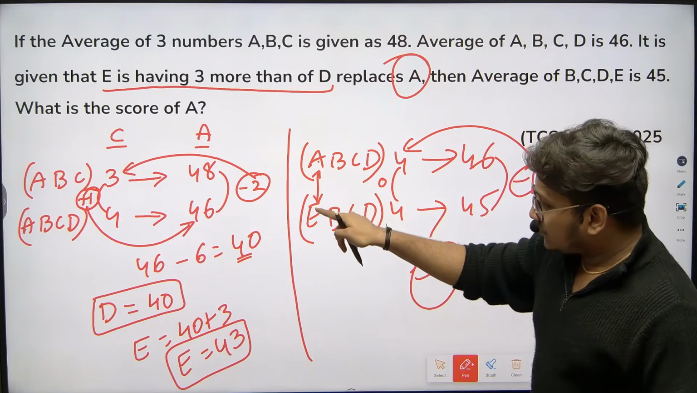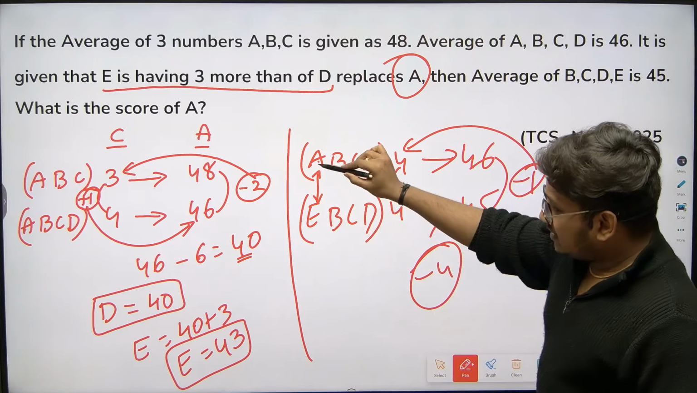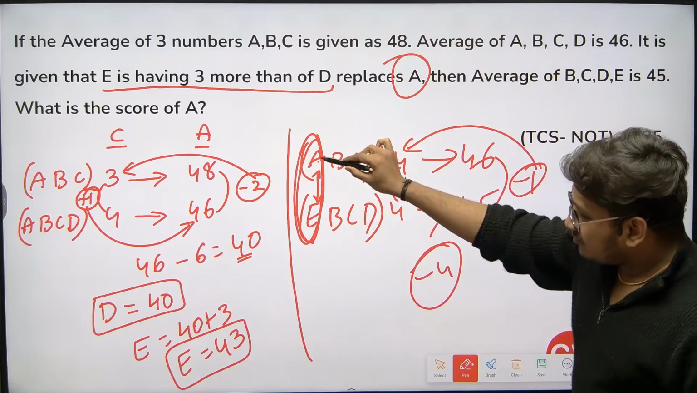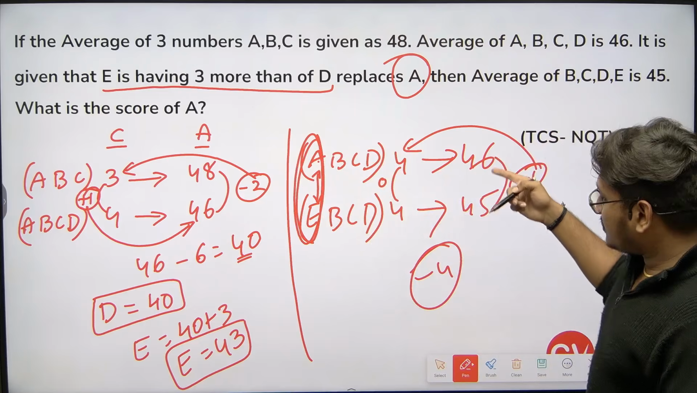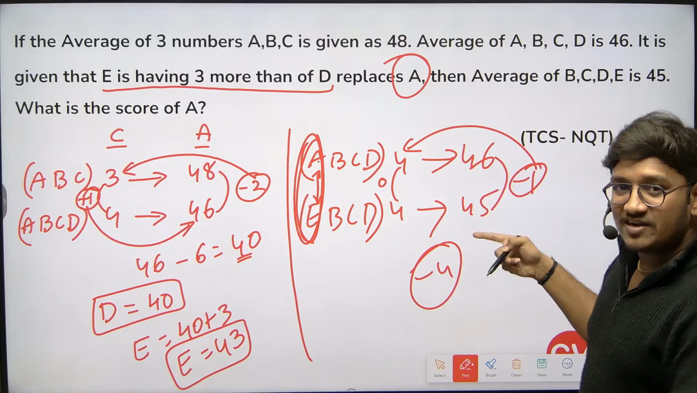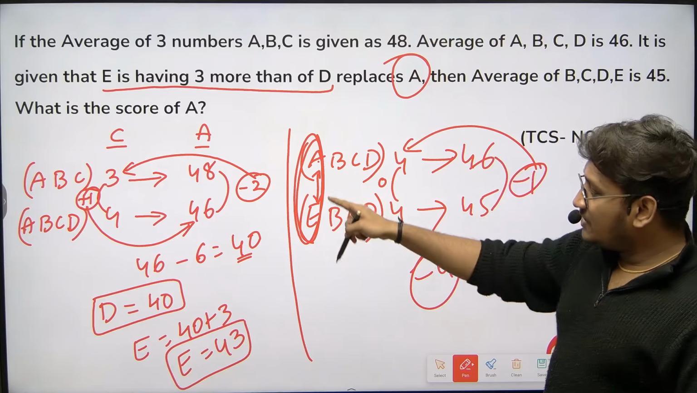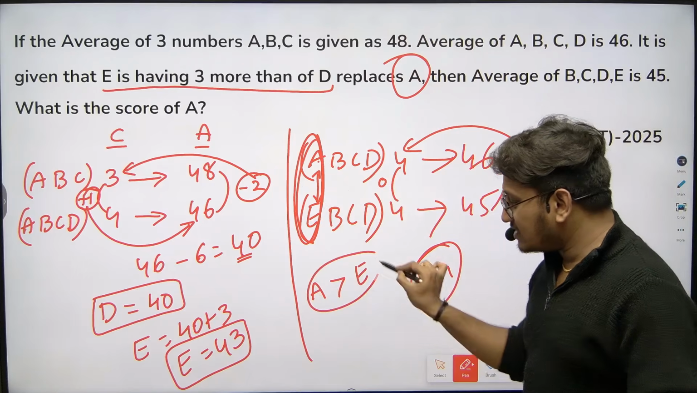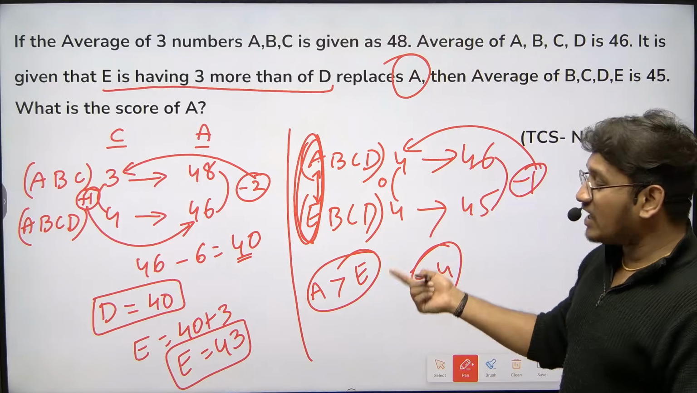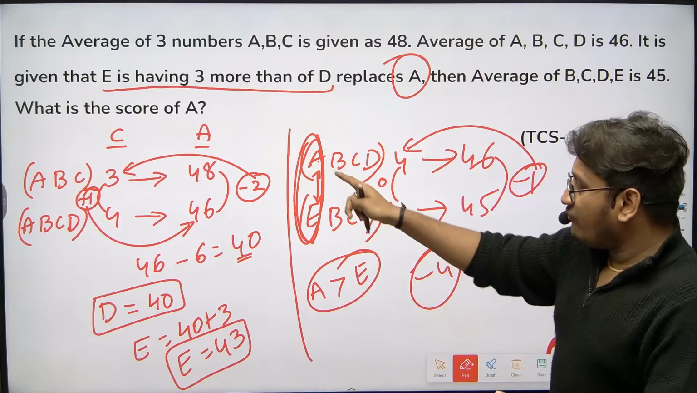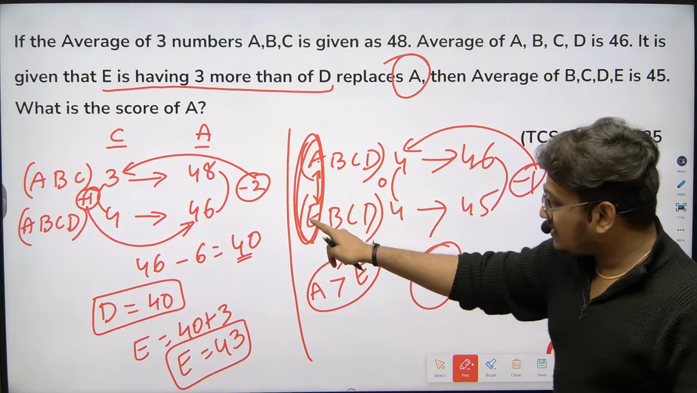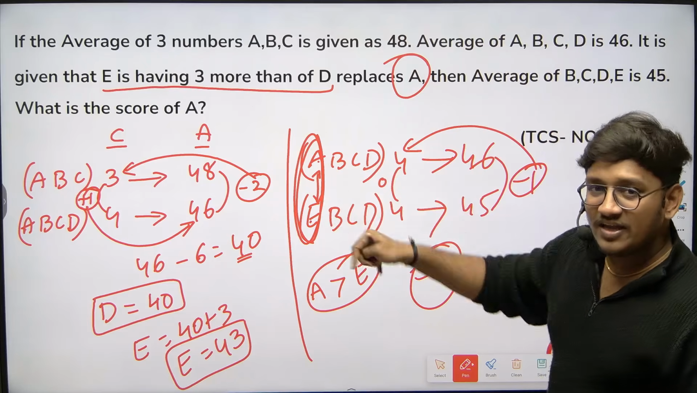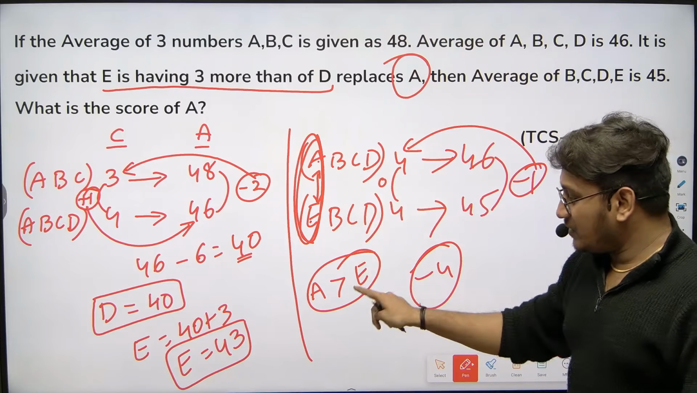Here instead of A, E came into the picture, right? When instead of A, E comes into the picture, is the average increased or decreased? The average is decreased, right? When the average is decreased, obviously A's value is more than E. How can I say that? When A is there, the average is 46. When E is there, the average is 45. The other people are common, only a replacement happened between E and A. So A should be greater than E.